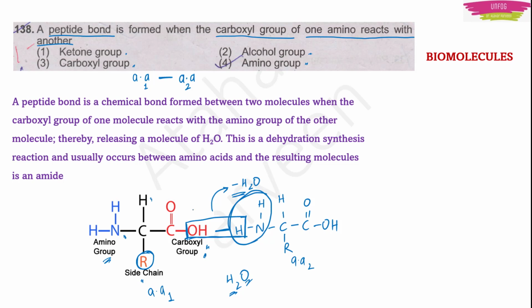So we have carboxyl group. Okay, one is done. He already gave one. Now next we want the amino group. Amino group, where is it? It is in the option number 4. So answer is amino group. And that is how a bond is formed.